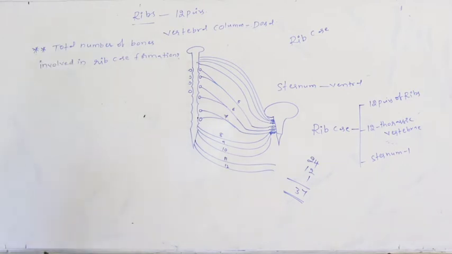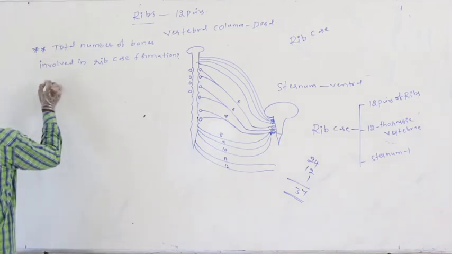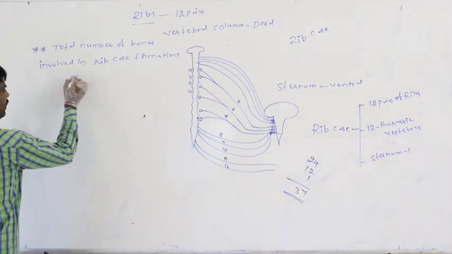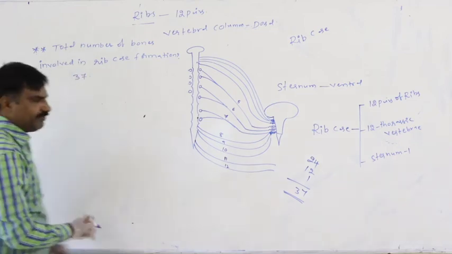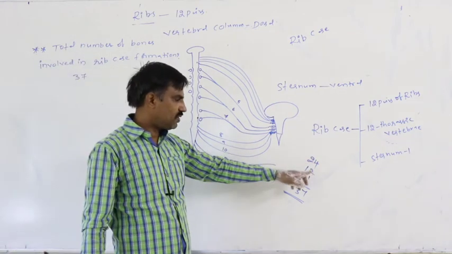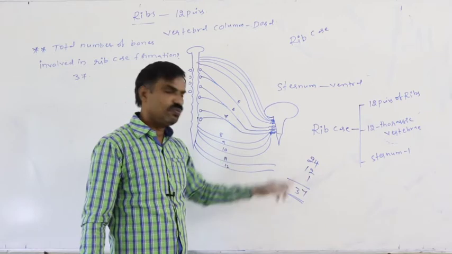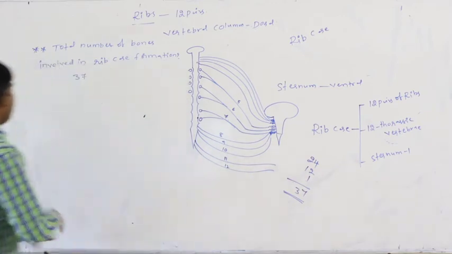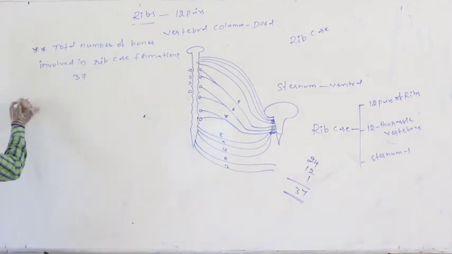The total number of bones involved in rib case formation is 37. Definitely 24 ribs, 12 thoracic vertebrae, one sternum. Totally 37.